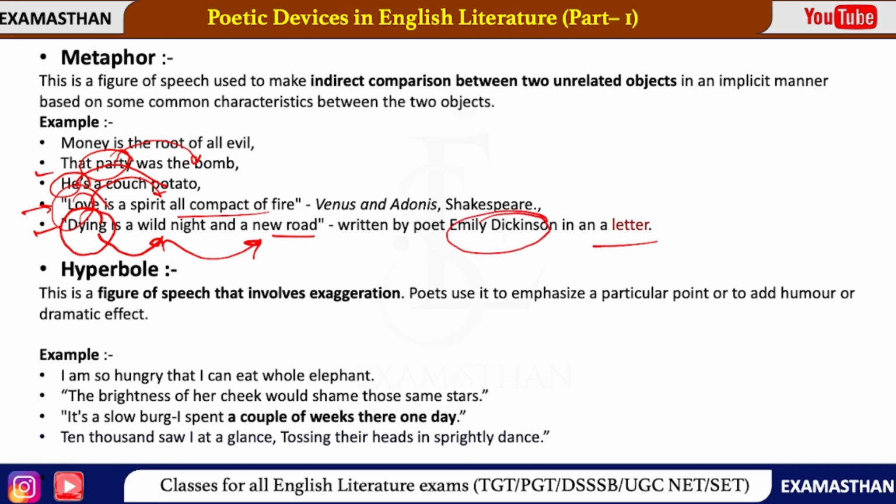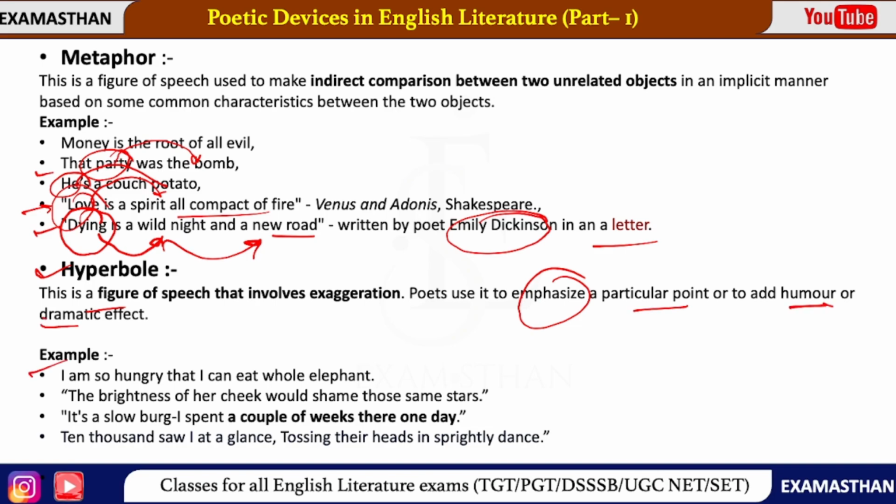Next poetic device we have is hyperbole. Hyperbole, as its name itself says, is exaggeration. There is something exaggerated, something highly spoken. So this is a figure of speech that involves exaggeration. You will find elements of exaggeration, used to emphasize. A poet uses it to emphasize a particular point or add humor or dramatic effect.